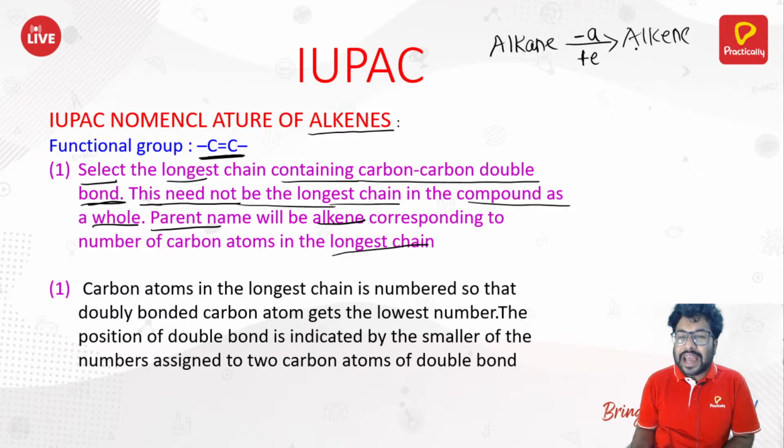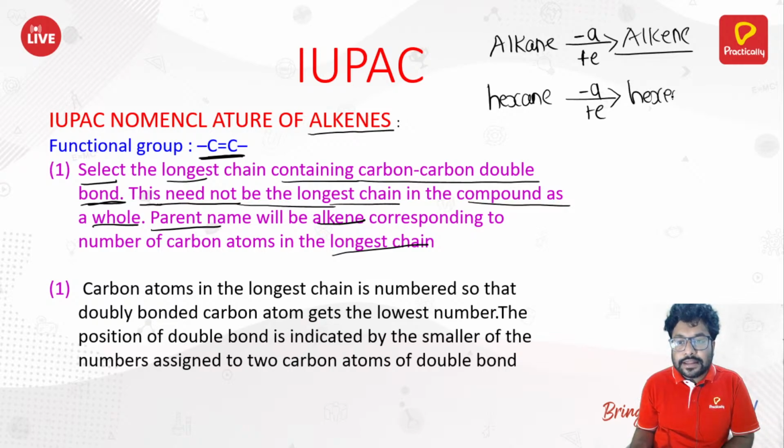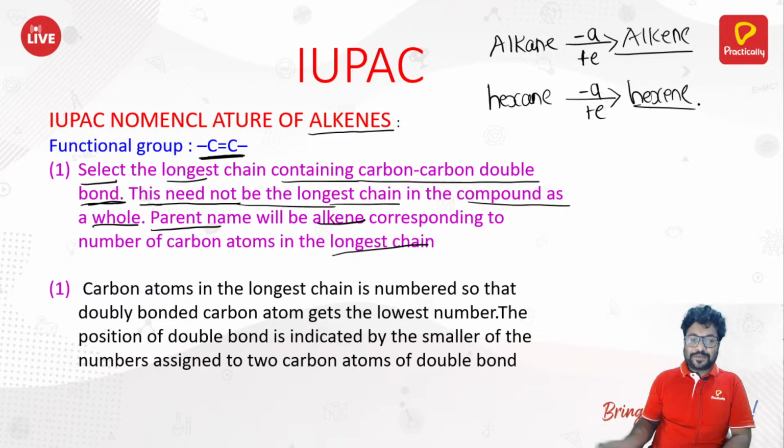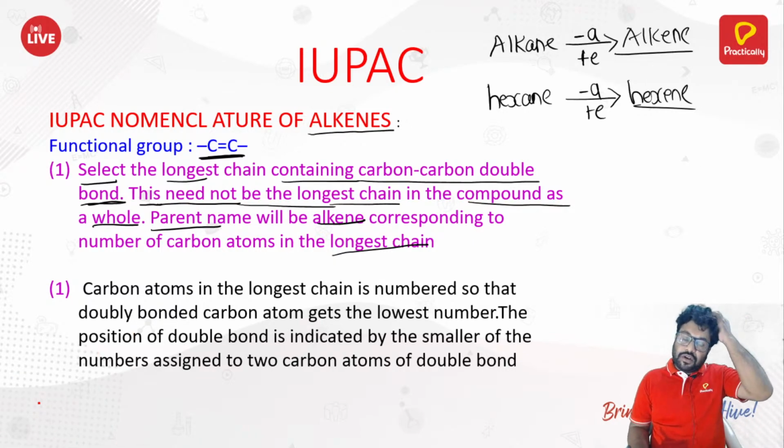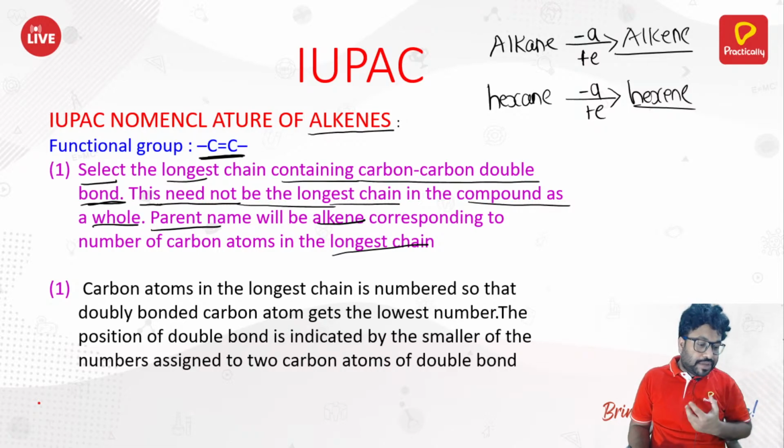You might say, sir, I know this already. But see, if I give you hexane, how would you write it as alkene? You remove the A, you add the E. It will become hexene. Just like that. That is how the naming of alkenes is. Now we're going to obviously see the example, but before moving to that, I'm just telling you all the fundamentals.